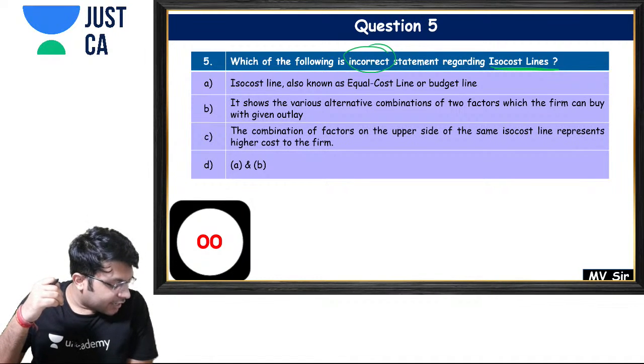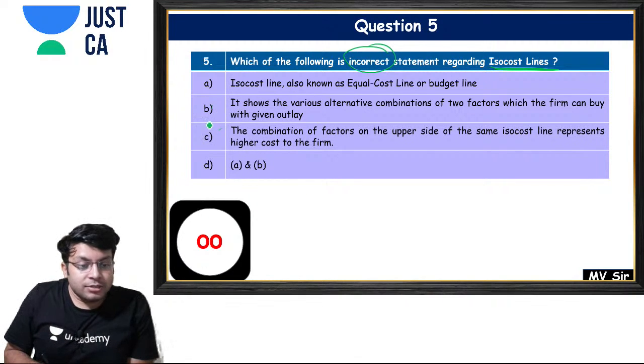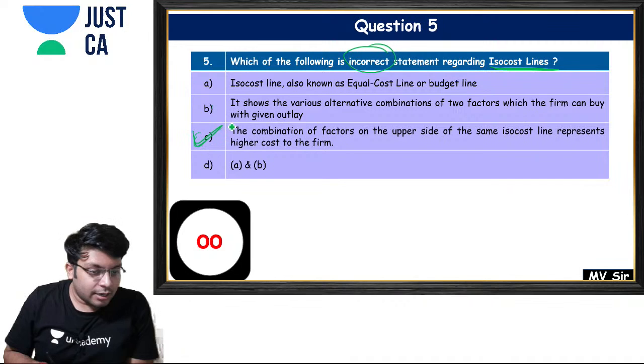Please tell: 5A, 5B, 5C or 5D. Now the answer is option C.